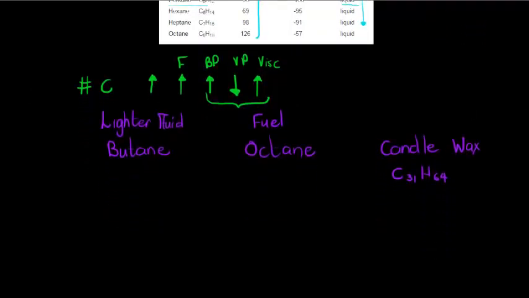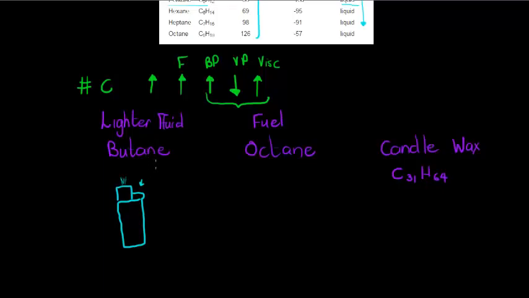Now lighter fluid, you can imagine if you take a lighter and you press the little button. Oh, can I draw a lighter? Let's try. Okay, if this is a lighter, if you press down on the lighter, do you see what happens? You hear gas escaping from the canister.